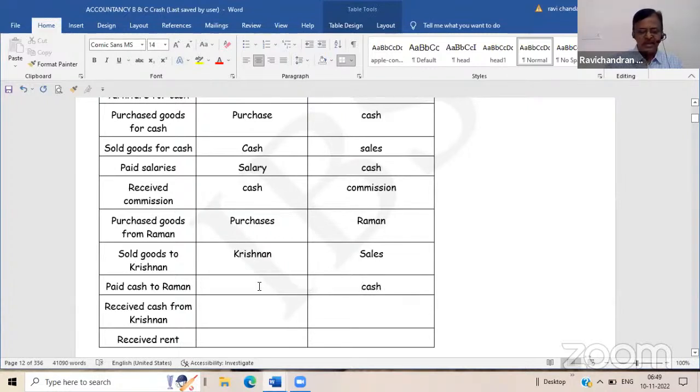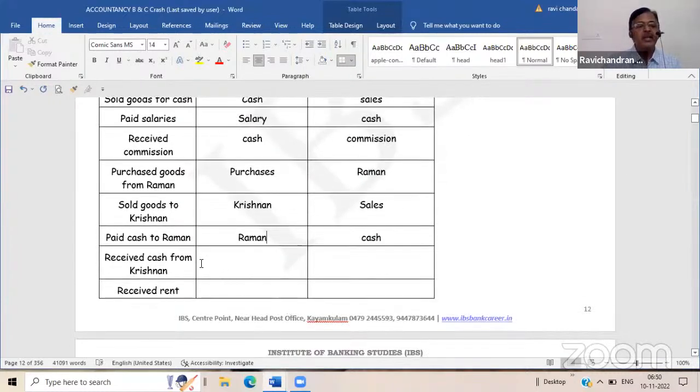Then the other thing is very easy for me, because who has received this money? Raman has received this money. So Raman account debtor to cash, as I have given money to Raman. Received cash. That means immediately I will debit cash. Received means cash should be debited. From whom have I received? From Krishnan. So Krishnan's account will be credited.